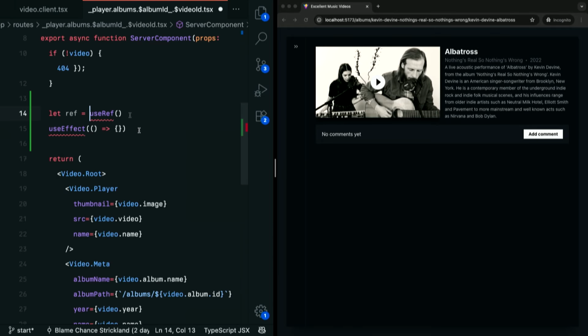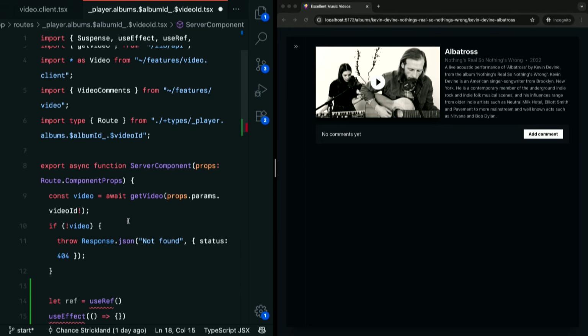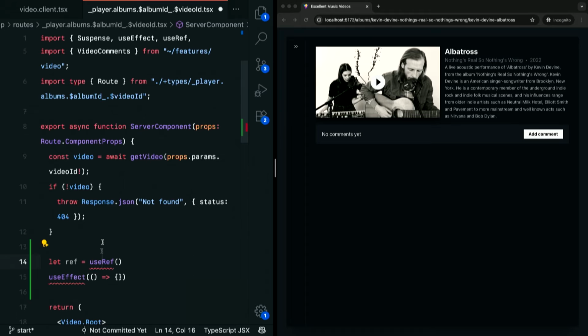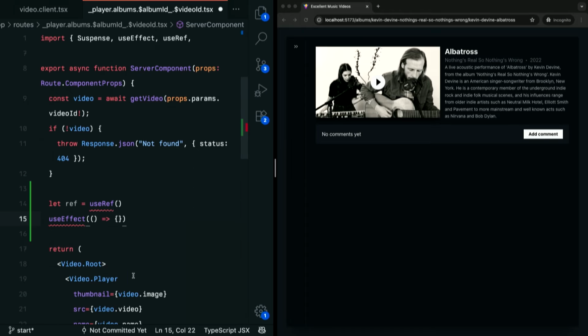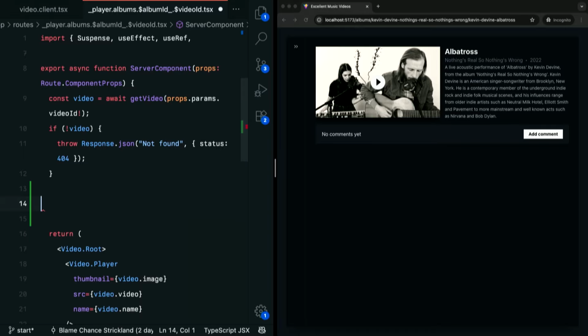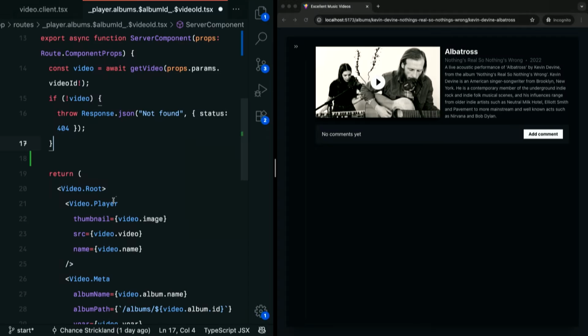And immediately, if you've used server components, this is going to be a problem because you can't call hooks in a server component. Makes no sense. And an effect doesn't run on the server. Makes no sense. So that's not going to work. We can't actually start using all of the DOM APIs to wire up our view transition here.